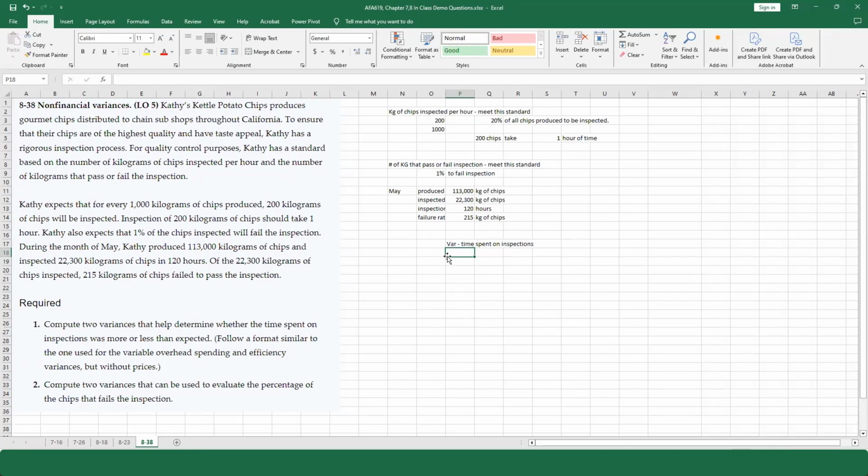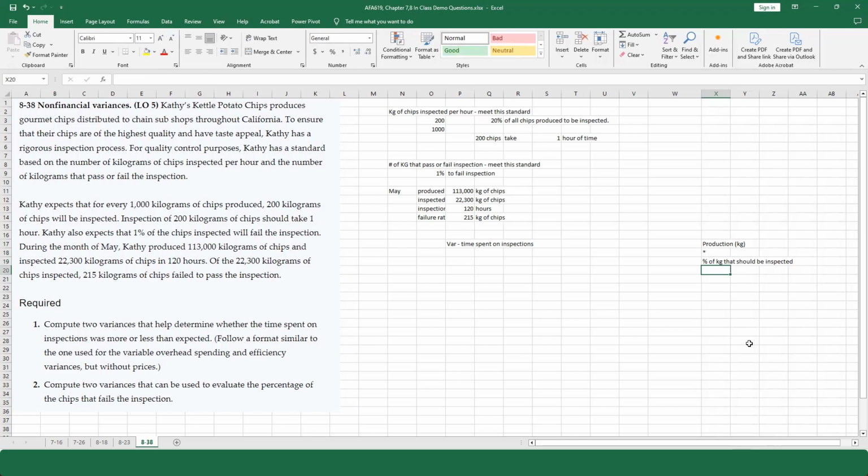So I can say to myself, I want to know how much time is spent on inspections, how much time should have been spent on inspections. Now, let's just think about this. I can look at my production in kilograms. I can multiply this by the percentage of kilograms that should be inspected.